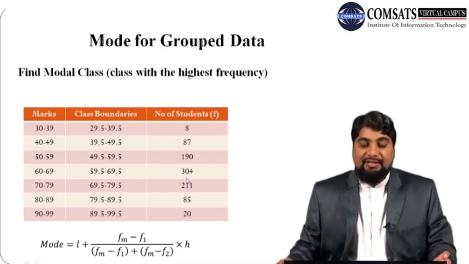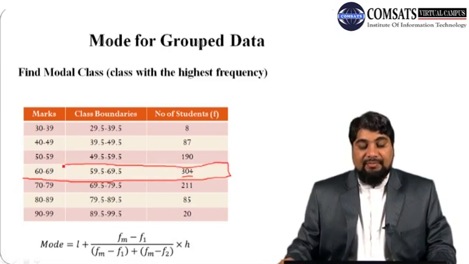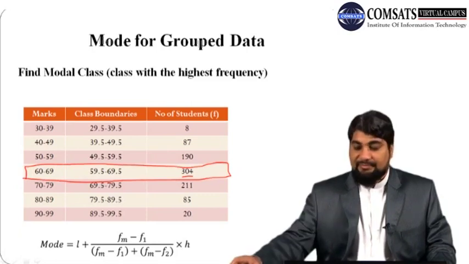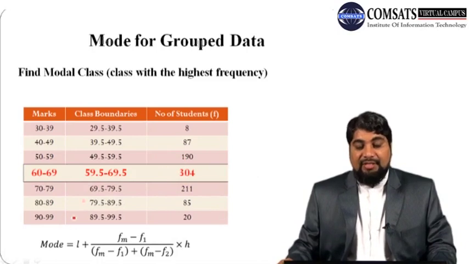Here we can see that in the frequency column the highest frequency is 304. So the class containing this frequency is the modal class. So here it is. This is the modal class.